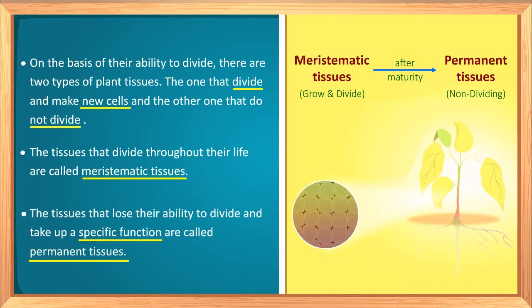So, there are two types of plant tissues, meristematic tissues and permanent tissues. Shall we repeat them again? Meristematic tissues are those that divide throughout their life and permanent tissues are those that lose their ability to divide and take up a specific function. Right? So now I think the difference between meristematic and permanent tissues is clear to you. Am I right? Now let's first discuss meristematic tissue in detail.